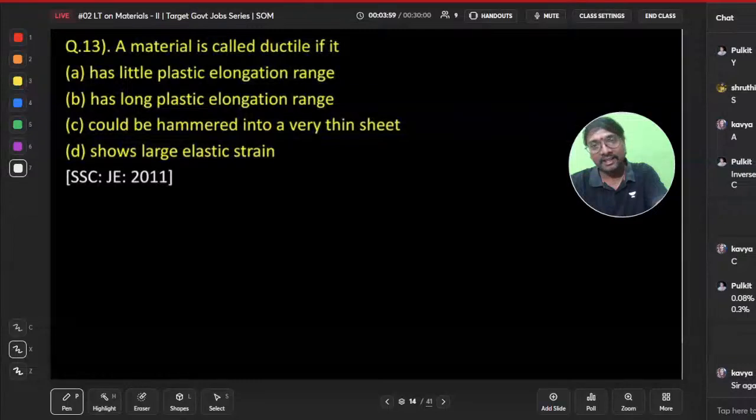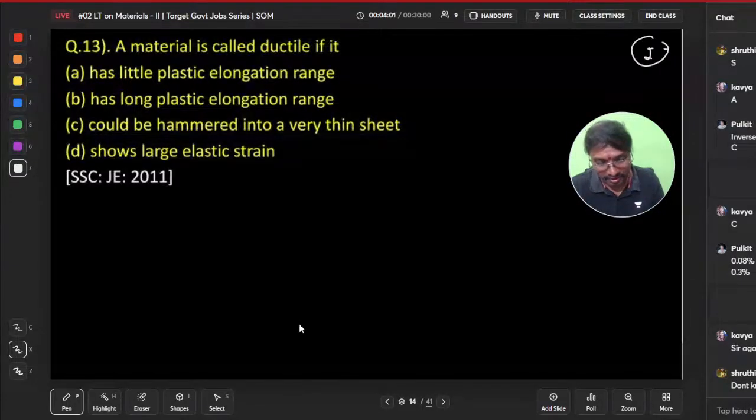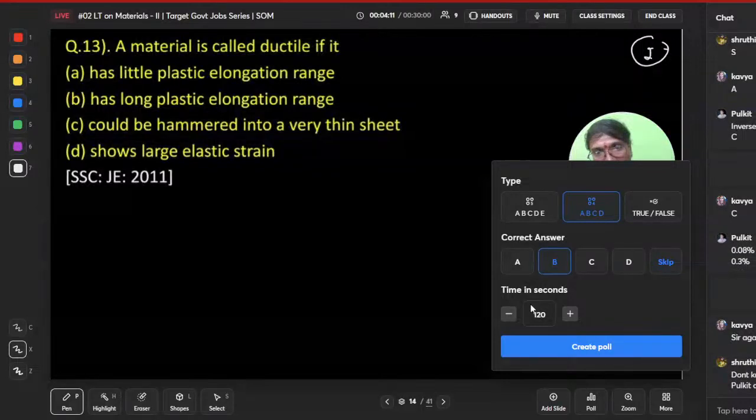Everybody, right? So these 12 questions we have done in yesterday's class, right? Right now we'll be going for this 13th question. Shall I start the poll? 30 seconds only time I will be giving now.